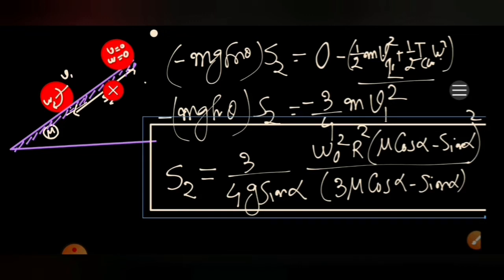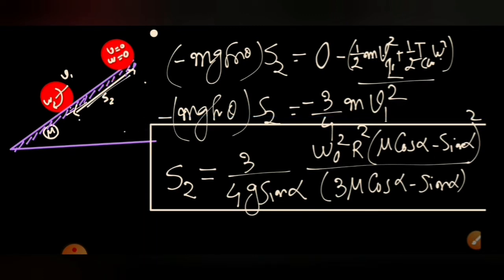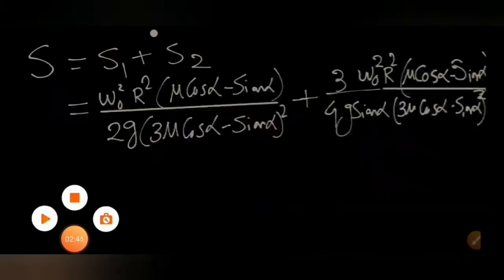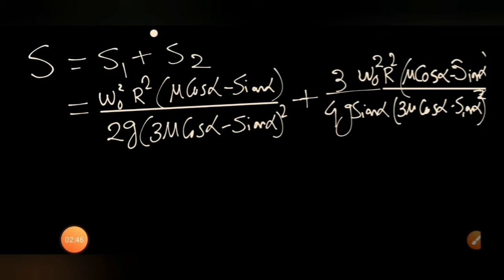So S2 we have calculated, and S1 we calculated earlier. If we add S1 plus S2, we get the total maximum distance the body goes up the incline.